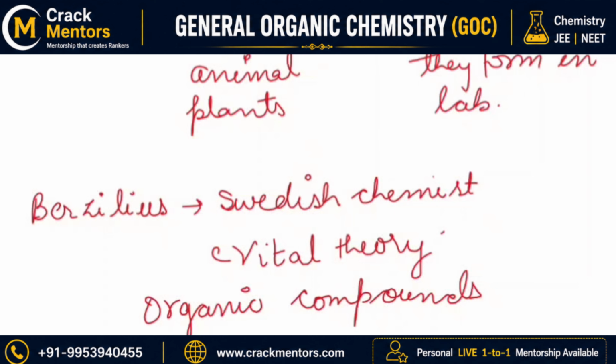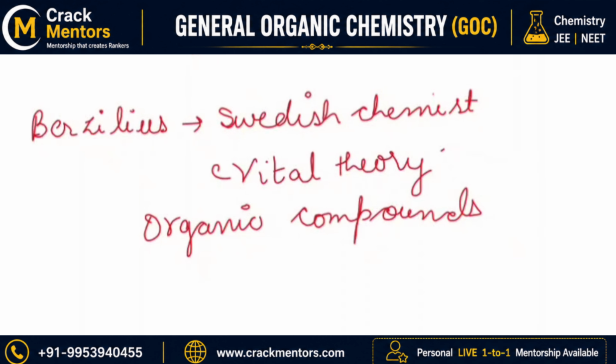So he gave this theory that was prevalent everywhere until in 1828, when another scientist came whose name was Wöhler. On his name, Wöhler's reaction is also there, which you will read after some time. What he did, he synthesized urea from an inorganic compound, and that inorganic compound was NH4CNO, and its name is ammonium cyanate. So what he did, he heated ammonium cyanate and he made urea, that is NH2C double bond O NH2, and its name is urea.